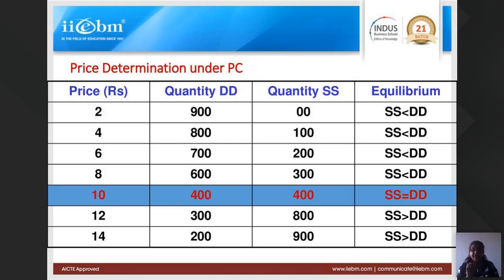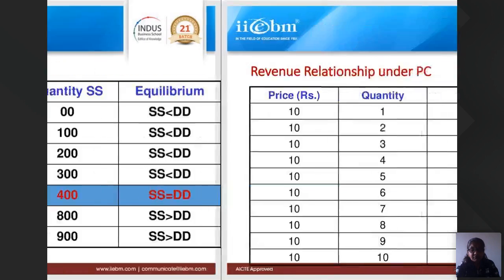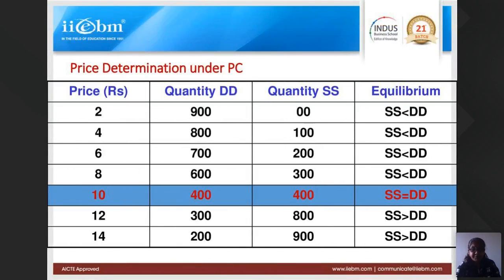This is how an industry sets its price. So this is market demand. This is market quantity demanded, written as market demand. Quantity supplied is market supply, or you can call it industry supply. Now, 10 rupees is the price set by the industry. The industry sets it with the cross of demand and supply.